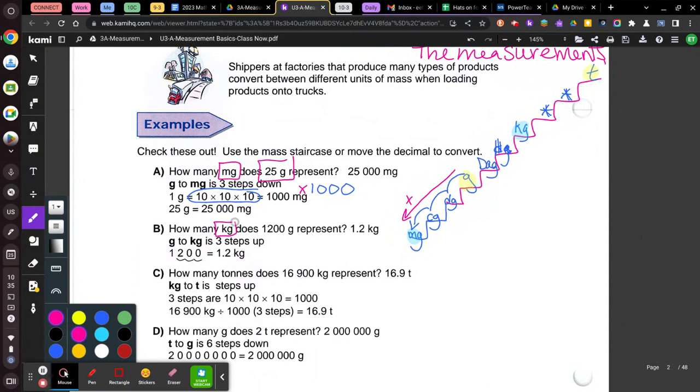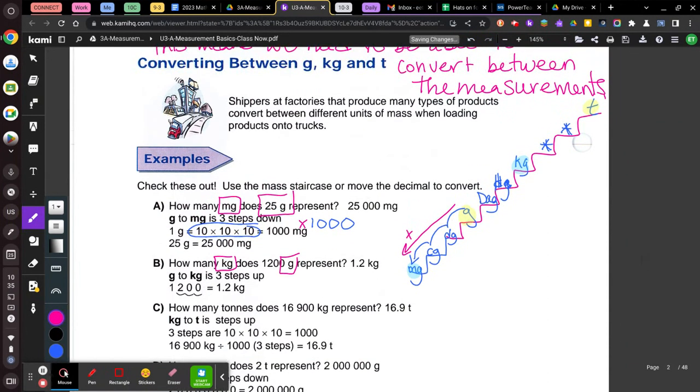Okay? Now let's take a look at B. B says kilograms is what I want, and I'm starting at grams. So for my second one, if we take a look, I'll get rid of this example here. I'm starting at grams, and I'm going all the way to kilograms. So I need to count the stairs. I've got 1, 2, 3 stairs. So 3 steps, and you're going up. So that means you're going to divide by a 1 and 3 zeros. The number of steps represents the number of zeros. Okay? So since I'm going 3 steps, that's 3 zeros, a 1 and 3 zeros.